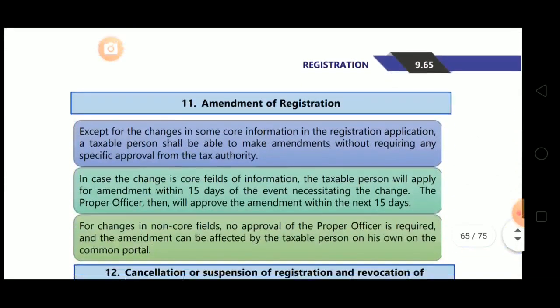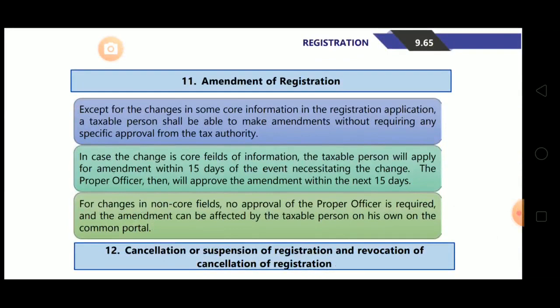Now amendment of registration. Except for the changes in some core information in the registration application, a taxable person shall be able to make amendments without requiring any specific approval from the tax authority. Core information means, they can make amendment in non-core areas.